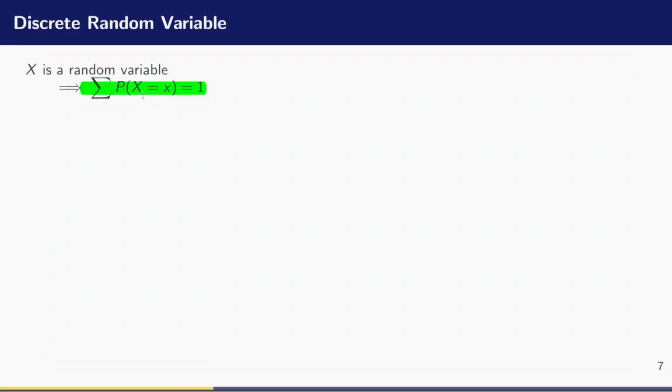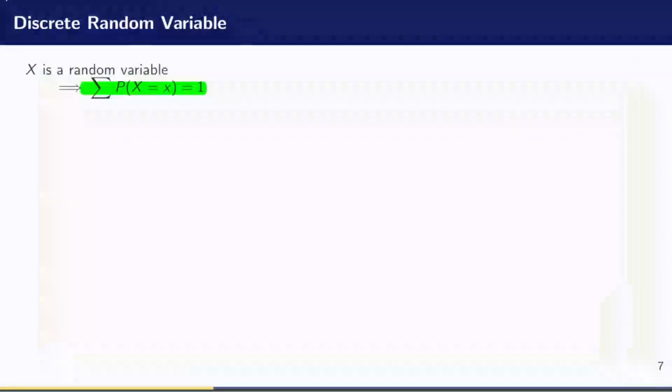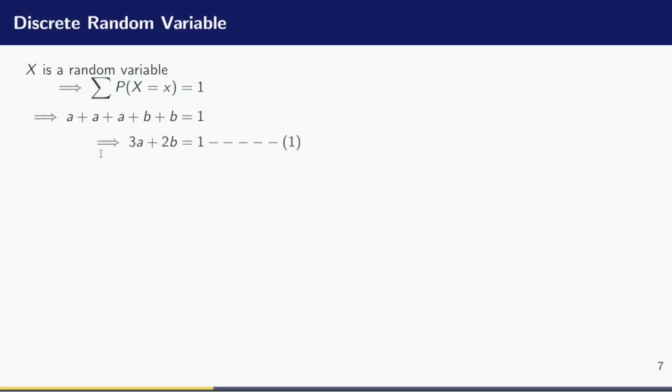The probability that x is the sum of the probabilities. So if I sum a plus a plus a plus b, my result will give me 1. So that is it. A plus a plus a plus b is equals to 1. Then simplifying will be 3a plus 2b is equals to 1. Let me call this equation 1.